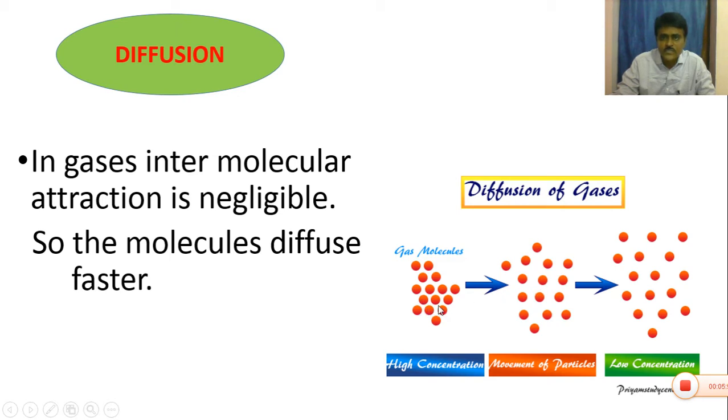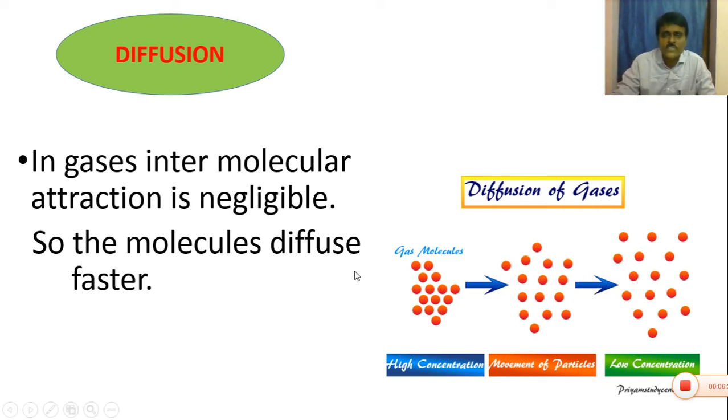In diffusion, the molecules move distant, and finally the molecules are very distant from each other, because the intermolecular attractive forces between the gases are very low or negligible. Hence, gas molecules show faster diffusion than liquids. Liquids show faster diffusion than solids.